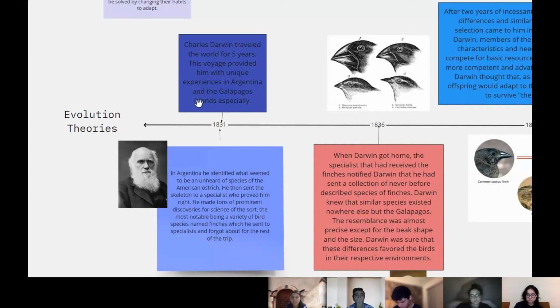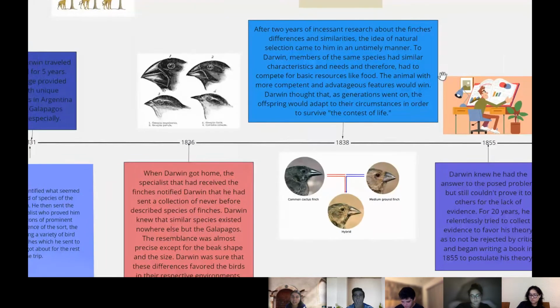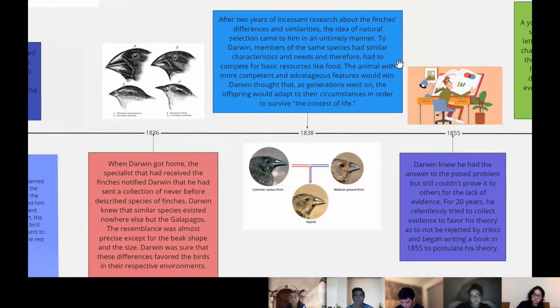Darwin knew that similar species existed nowhere else but the Galapagos. The resemblance was almost precise, except for the beak's shape and the size. Darwin was sure that these differences favored the birds in their respective environments. In 1838, after 2 years of incessant research about the finches' differences and similarities, the idea of natural selection came to him in an untimely manner.